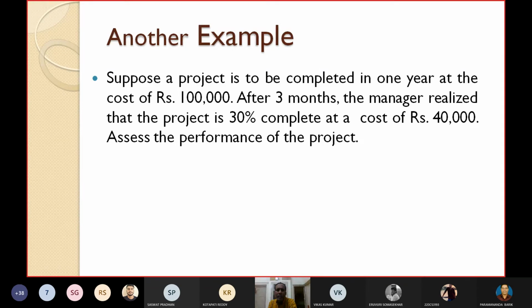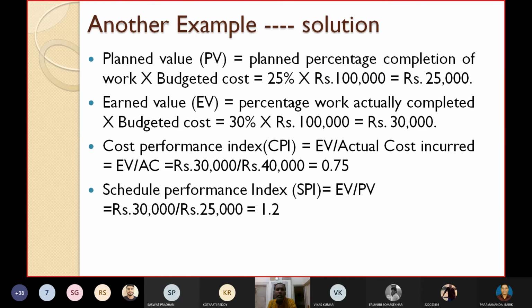Now you can see from the given description what things are given. Let's see the planned value. What do you mean by planned value, PV, here? The planned percentage completion of work into the budgeted cost. What is the budgeted cost?